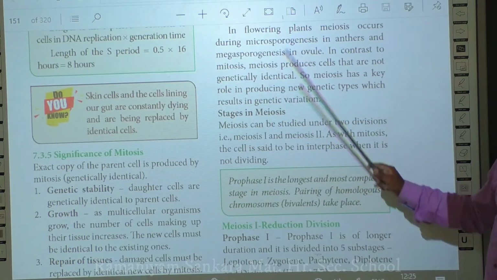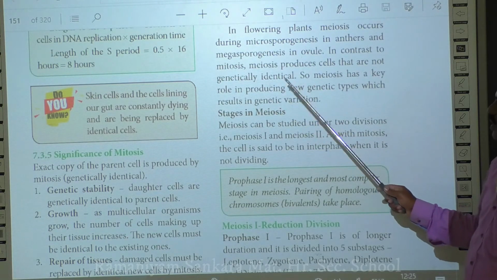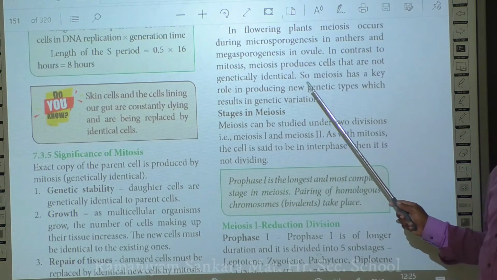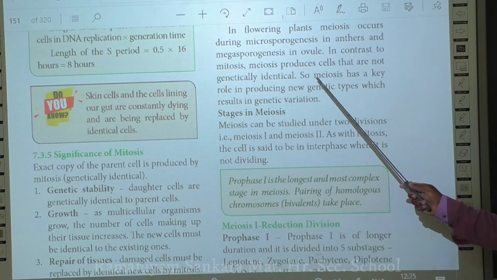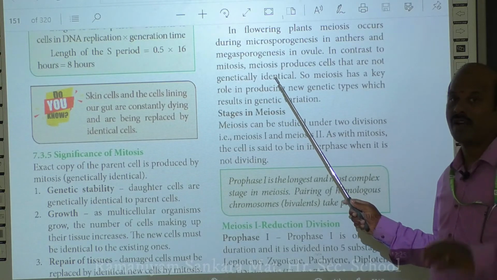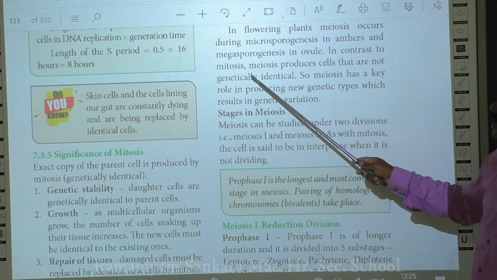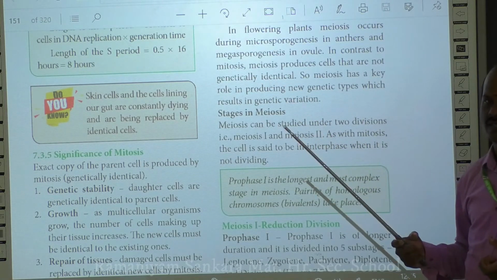In contrast to mitosis, as we already discussed, meiosis is a reduction division. So the daughter cells produced from the parental cell will have only half the number of the total chromosomes. What are the other important features of meiosis? The daughter cells produced from the parental cell will not look the same as the parental cell. So the daughter cells are genetically non-identical.